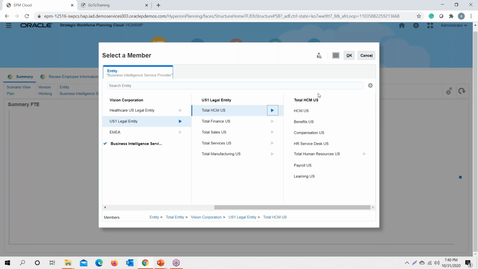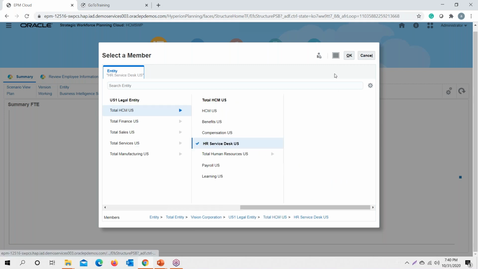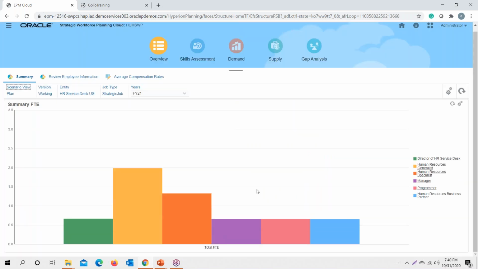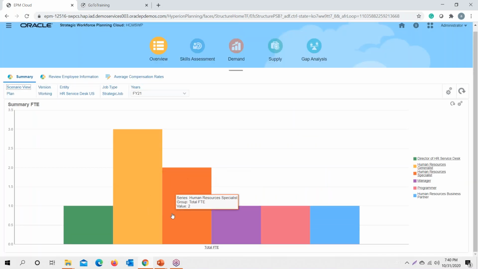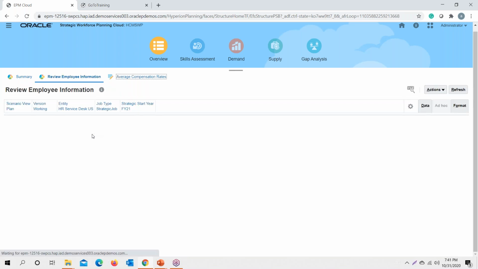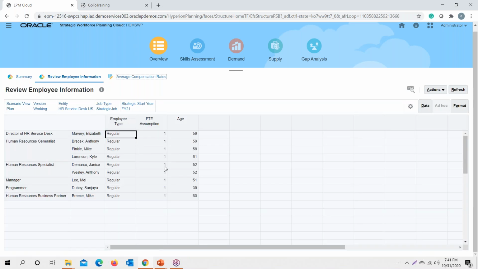Under this, total HCM is under our service desk. If we move to this, we have these dashboards which provide a graphical representation of the total strategically aligned full-time employees required by an organization to meet its strategic goals. Apart from that, we have a review of all the existing employees in our organization with regard to the type of employee, and these jobs and employees are those which have been mapped as strategic jobs.